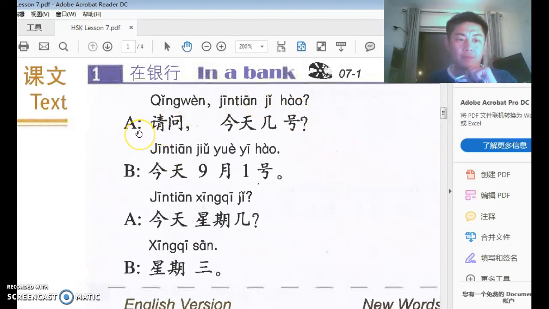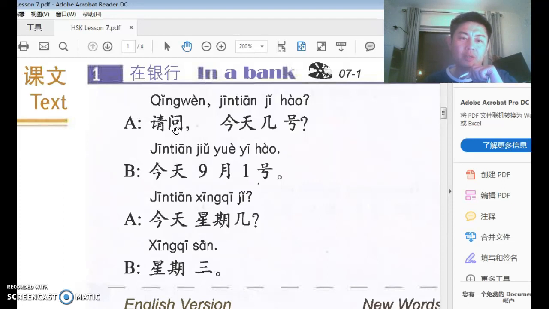Now, let's take a look at the conversations. Conversation 1, A says, 请问今天几号? 请问, that is to ask. If you look at it, there is a door outside, and inside of the door there is a little mouth. So that together is to ask. Try to pronounce it as the fourth tone, 问. 请 on its own means please, but it is not the same as the English please. So 请问 means please ask, which means may I ask.